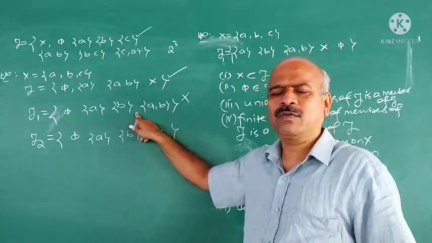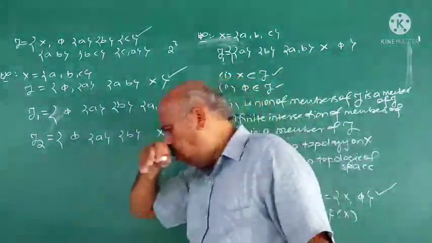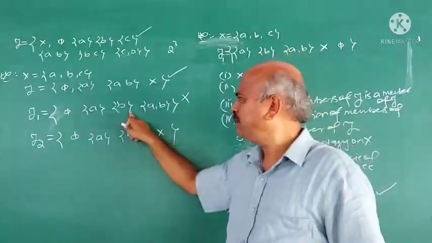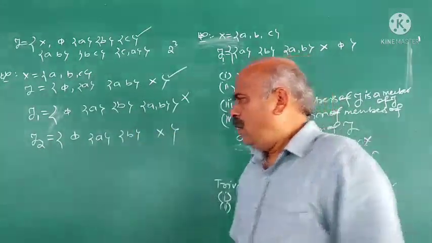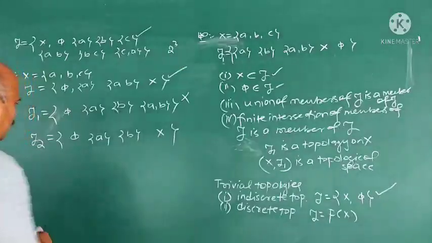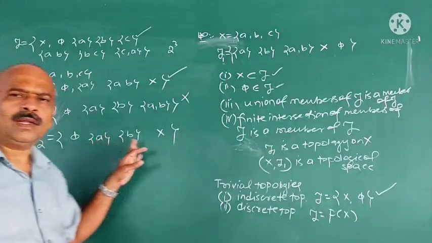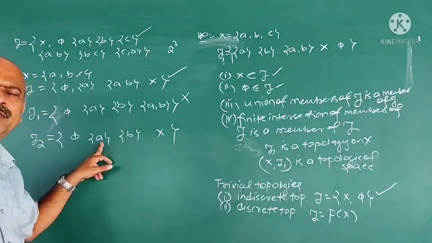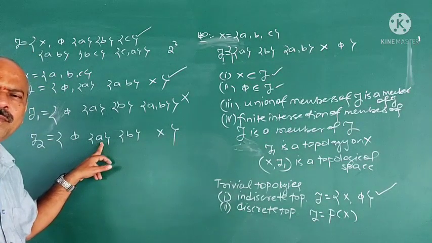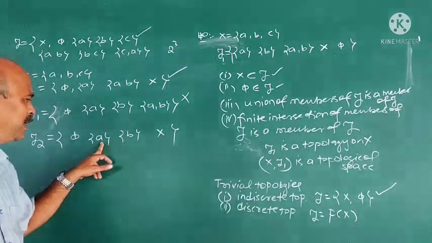Here in the previous one, X was not there. In this example, X is there, but see which axiom is missing here? Which axiom is not satisfied?